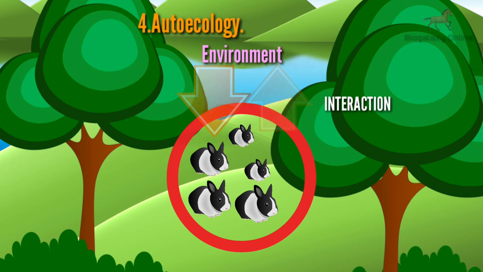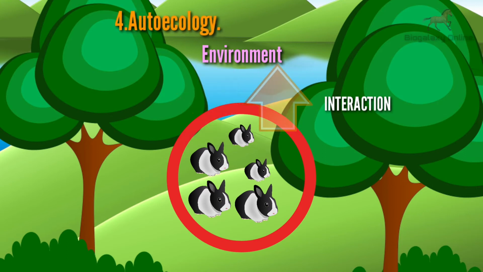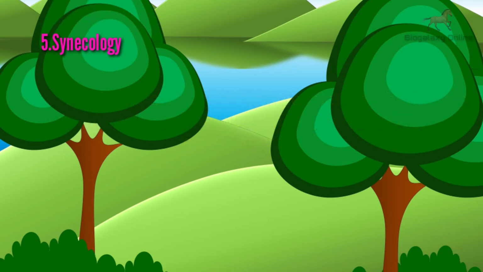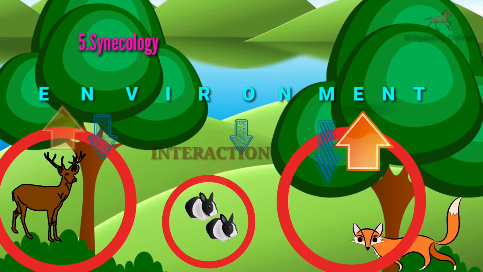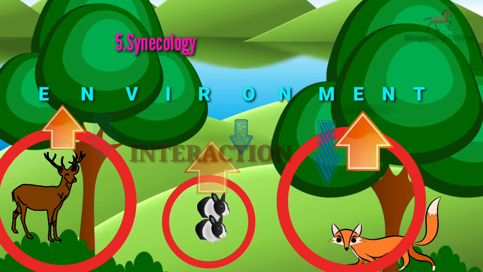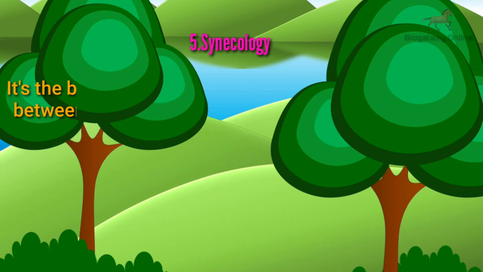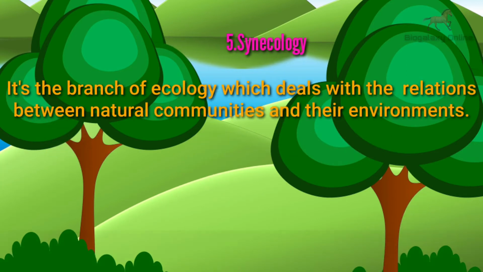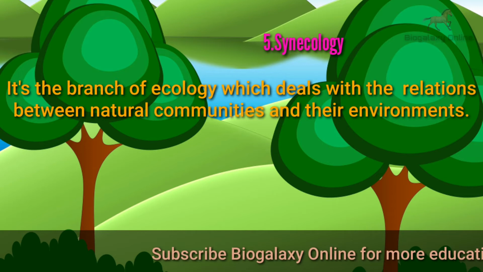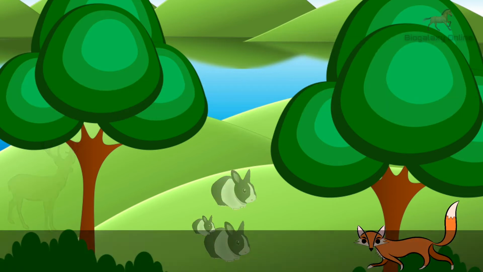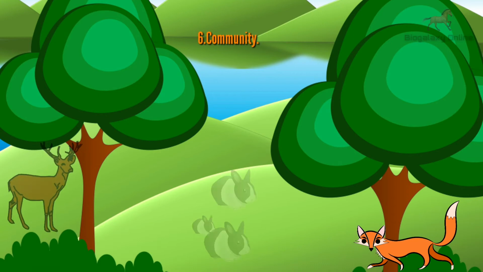Now, what is autecology? Well, it's the ecology of a single species which deals with the relations between that species and its environment. Now, what is synecology? Well, it's the branch of ecology which deals with the relations between natural communities and their environment. For example, different species coexisting together in this ecosystem and their interaction with the environment can be called synecology.